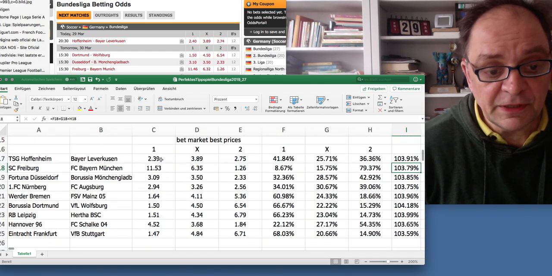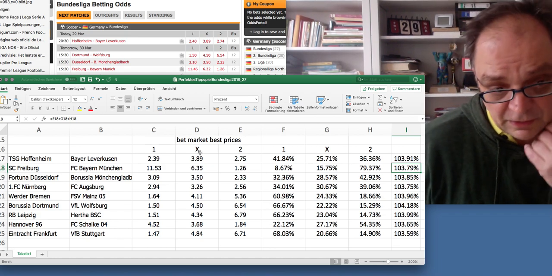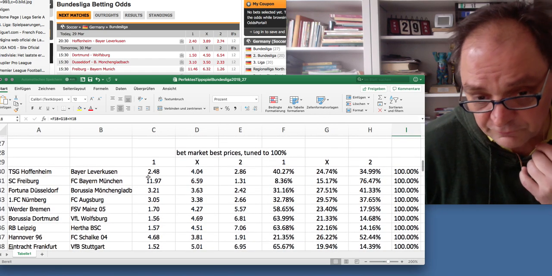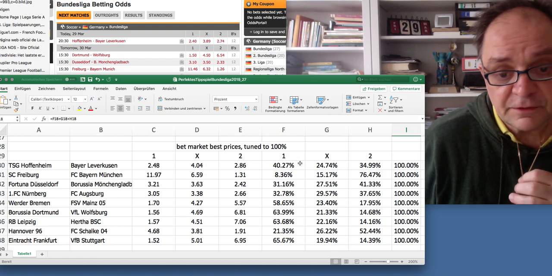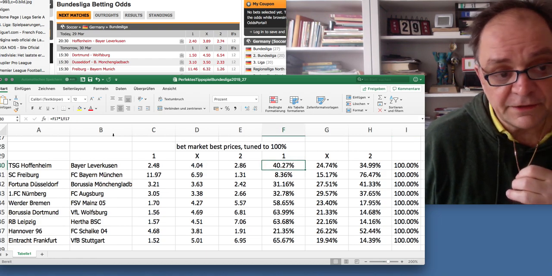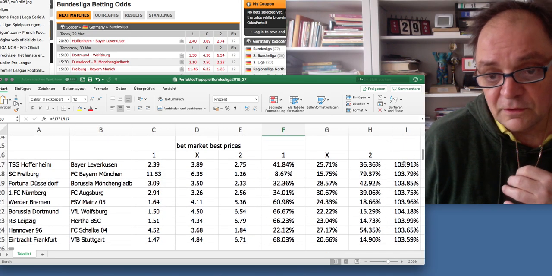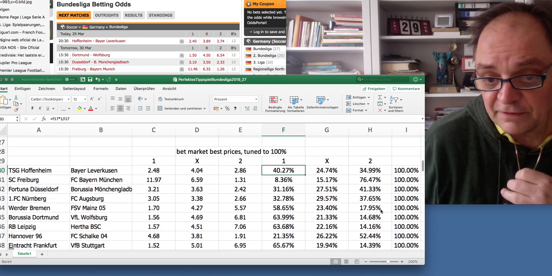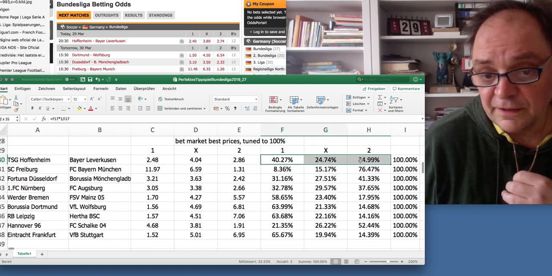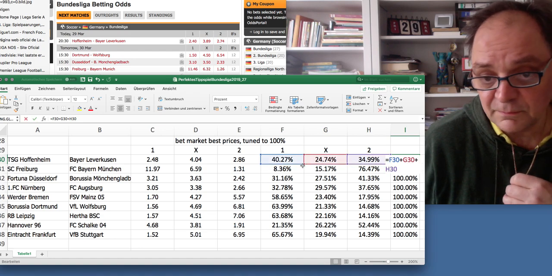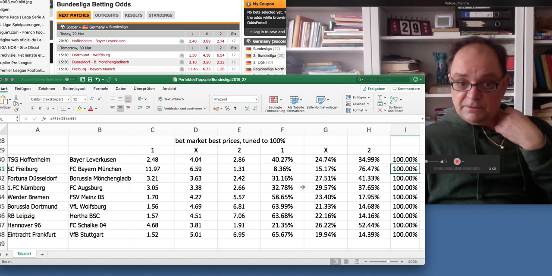So the 239 that the market really paid, now it's 2.40, turns into 2.48 just to make it 100%. And I've done that with every single chance by just multiplying this with the reciprocal of this. I multiply every single value, and as you see here, it works out perfectly well, as all those chances are still the sum of this, and in the end it is going to be 100%. This is what happened.